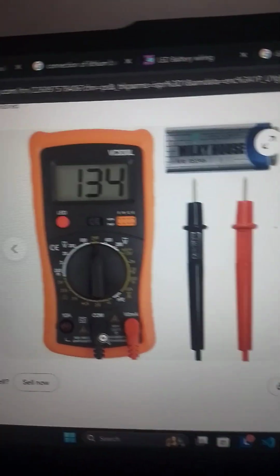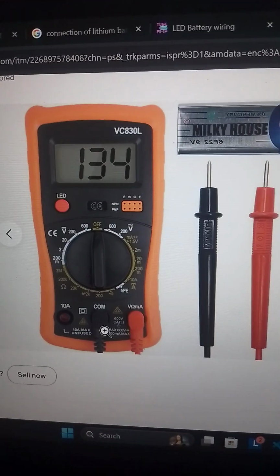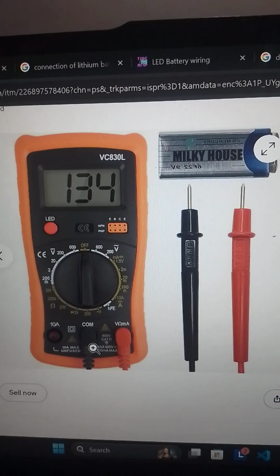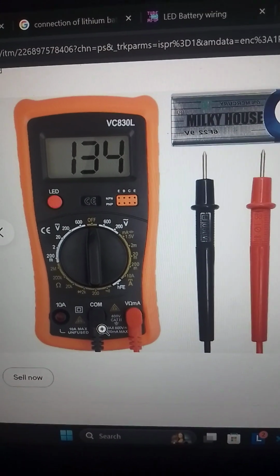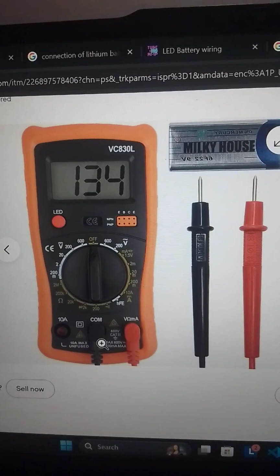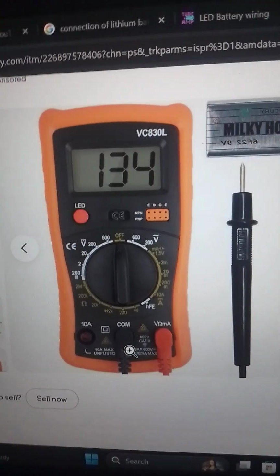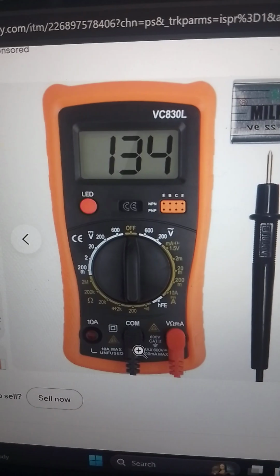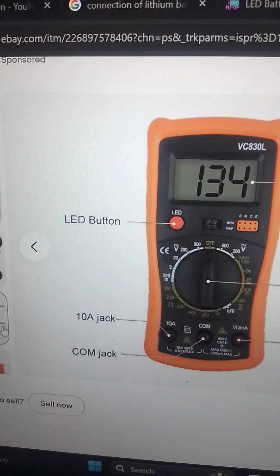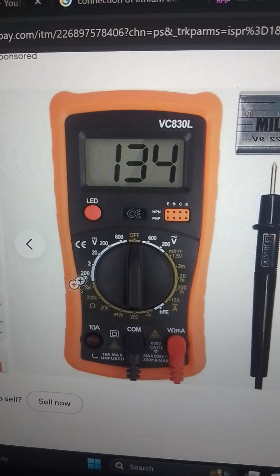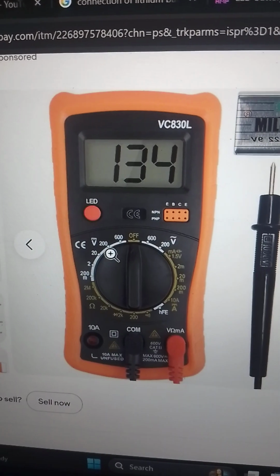Okay, today in our class we are dealing with how to know the symbols on a multimeter. Here are the written things in this multimeter. Like here, we start from the off.